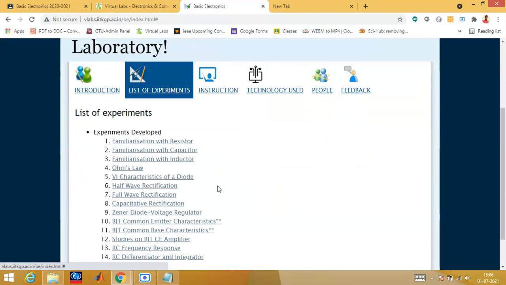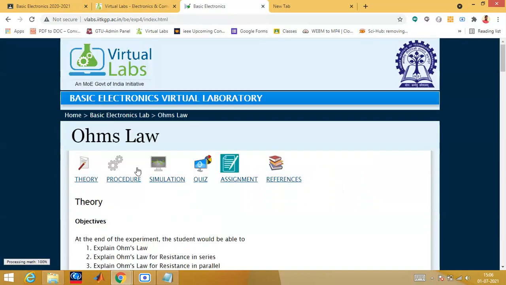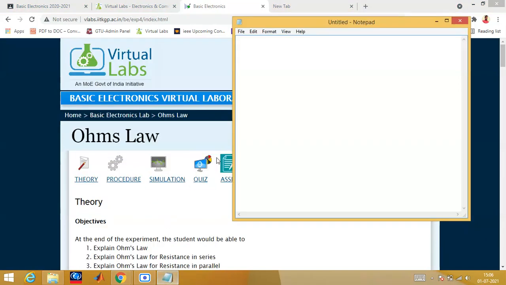Then a few questions can also be asked from Ohm's law, as I told you. If V and I values are given, you can calculate R, because you know Ohm's law: V equals IR. From this you can calculate any of these values. If I and R are given, you can calculate V. If V and R are given, you can calculate I. If V and I are given, you can calculate R.